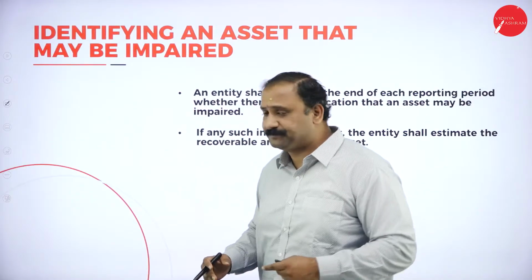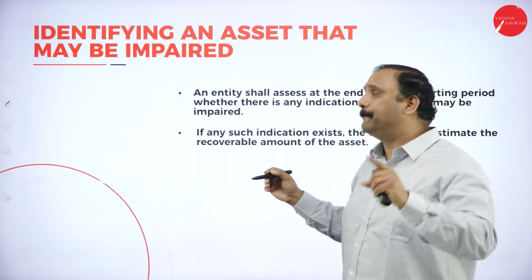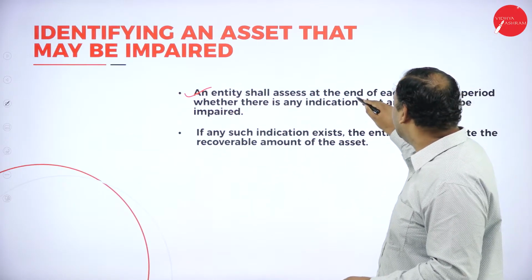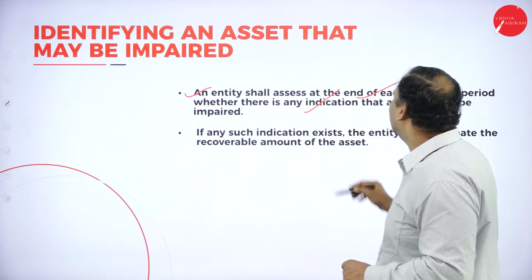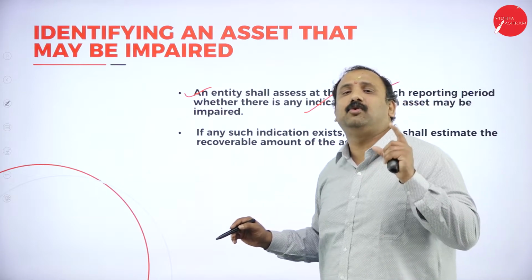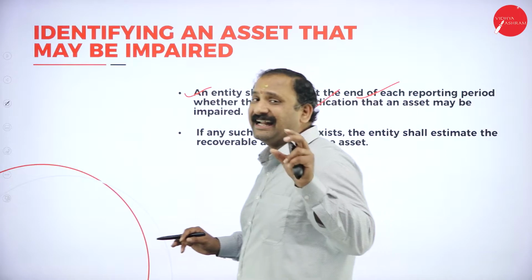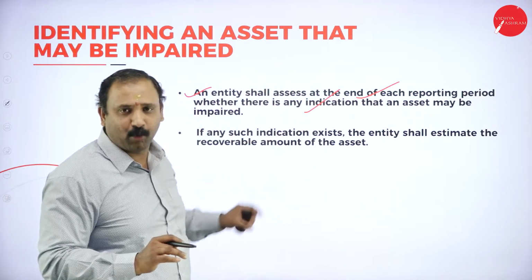Now, moving further. Identifying an asset that might be impaired. An entity shall assess at the end of each reporting period whether there is any indication of the asset being impaired. So what an entity will try to do here is assess at the end of each reporting period.